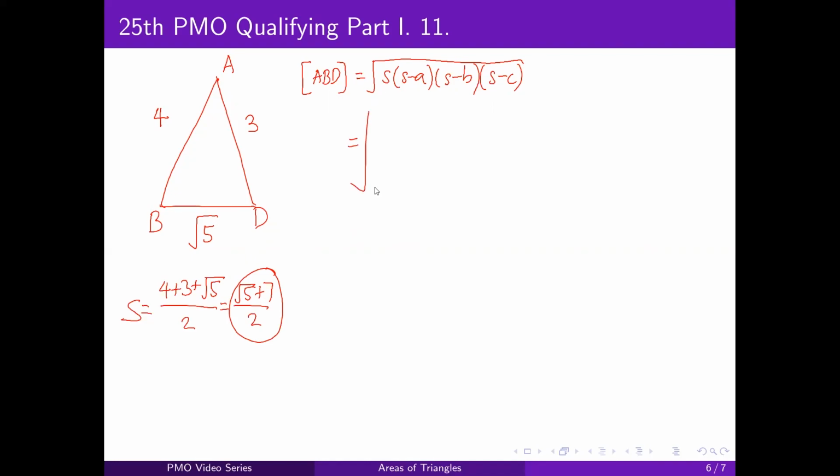So now we have the square root of, we'll substitute A, B, C, and S into the formula, and we should get this expression.